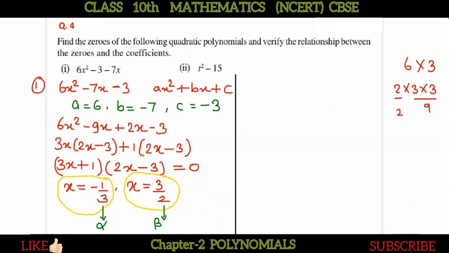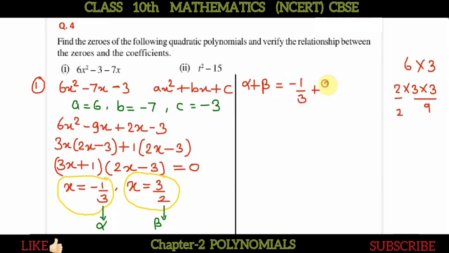Now we have to verify the relation, as we have done in the previous questions. How can we verify? Sum of zeros, alpha plus beta, equals minus b upon a. That we will see later, but alpha plus beta is minus 1 by 3 plus 3 by 2.